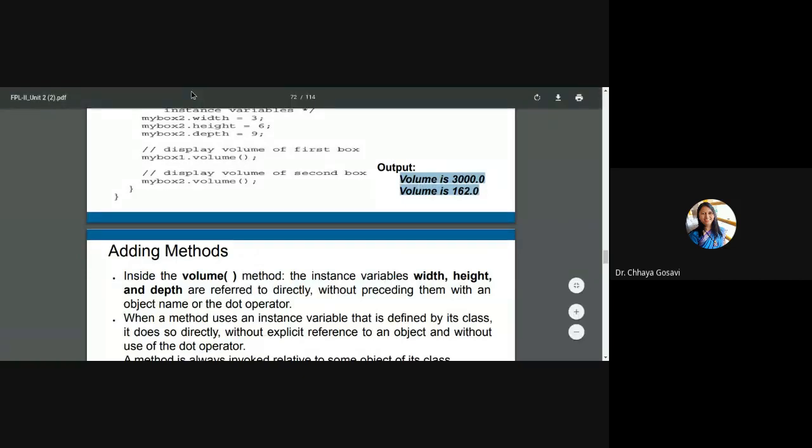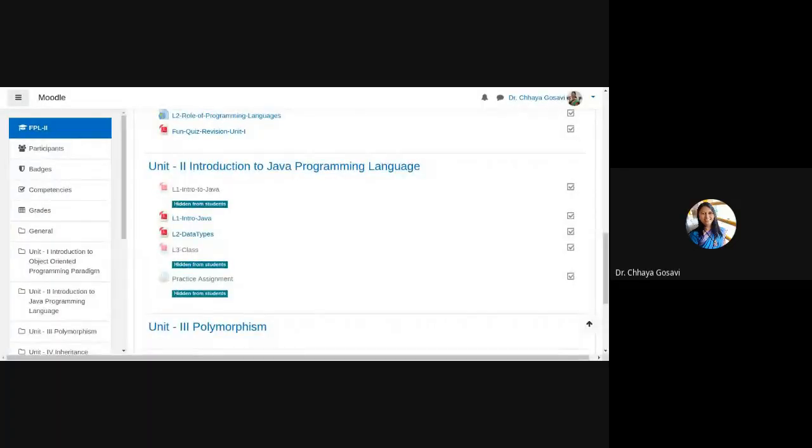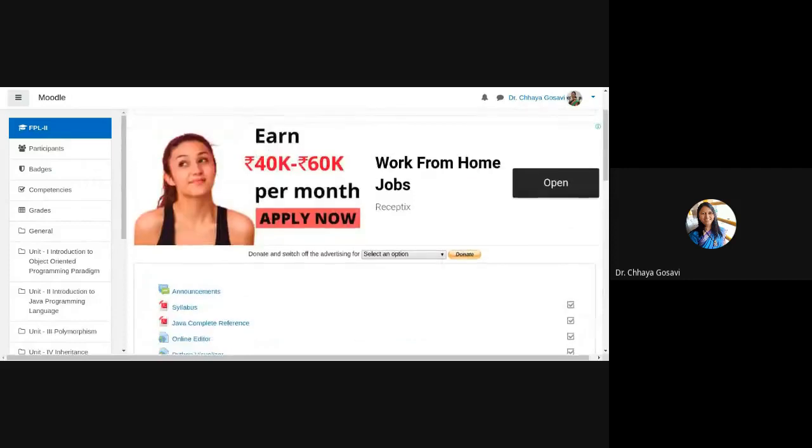One more thing, I'm sharing a few programming assignments on the Moodle page, and I request you to complete those assignments either using an online editor or Eclipse or NetBeans, whatever you have. So in this Unit 2, this is a practice assignment. I'll make it visible.